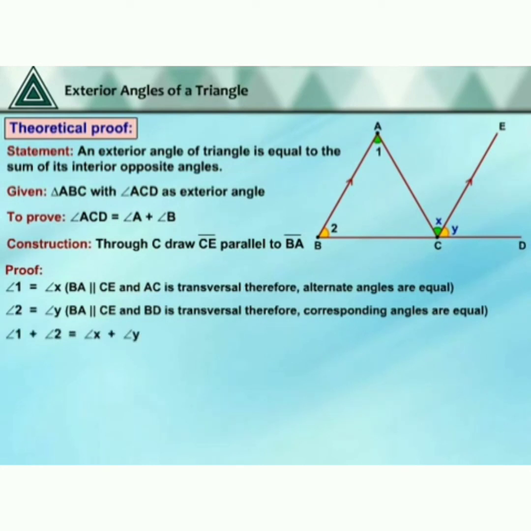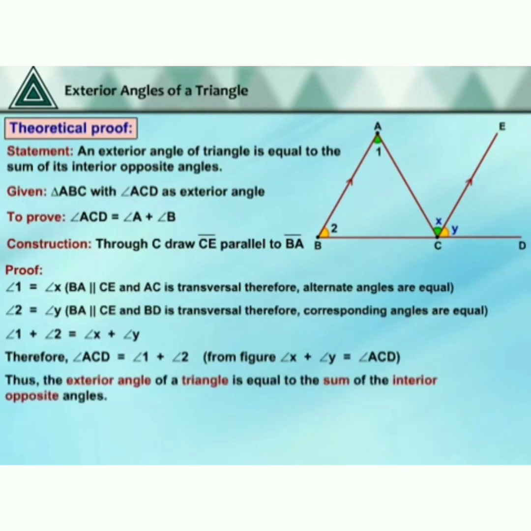So we get angle 1 plus angle 2 is equal to angle X plus angle Y. Therefore, angle ACD is equal to angle 1 plus angle 2, and from the figure, angle X plus angle Y is equal to angle ACD. Thus the exterior angle of a triangle is equal to the sum of the interior opposite angles. This property is called the exterior angle property of a triangle.